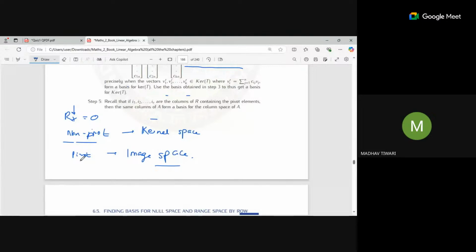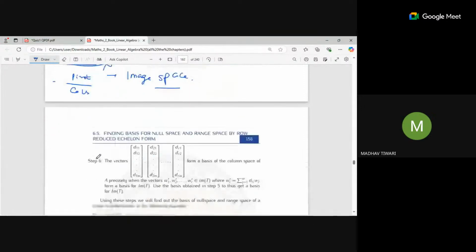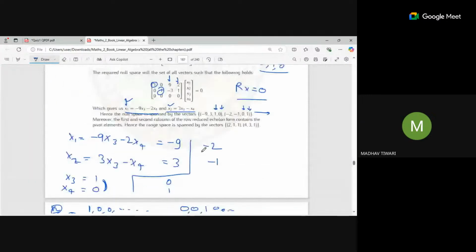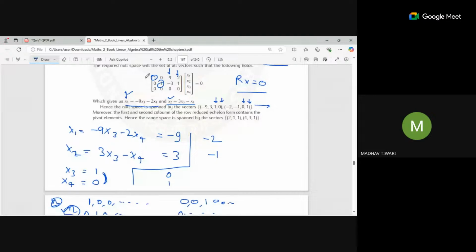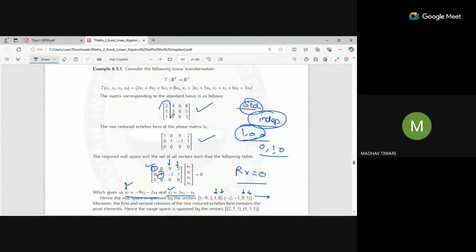Listen to one thing: pivot columns can form the image space, but non-pivot columns are not the kernel space; they are something else. We find the kernel space by finding a basis like this. Pivot columns form the image space. So if you want a basis for the range space directly, you can see that the first column has a pivot and the second has a pivot, so pick up the first column and the second column.